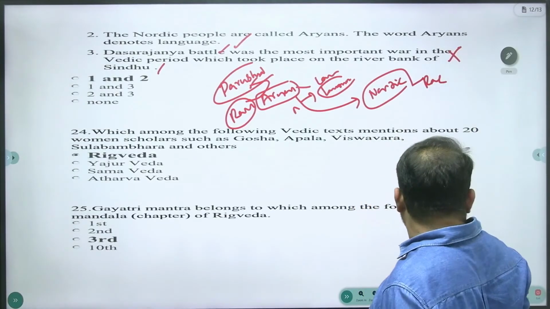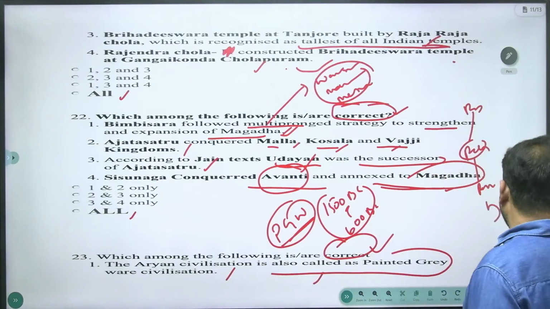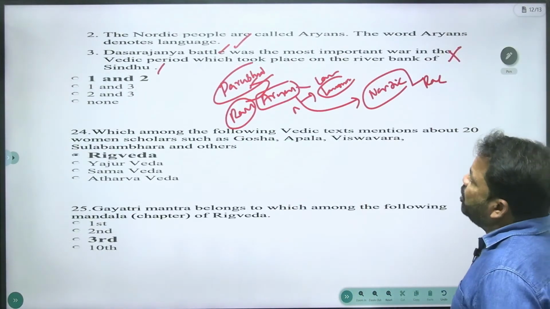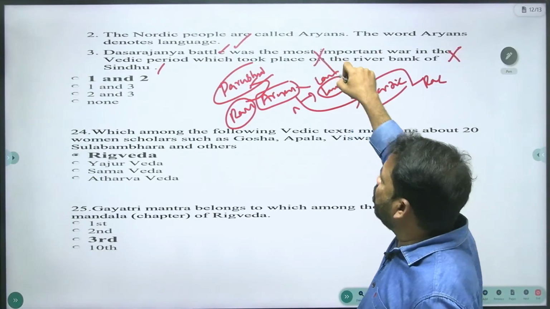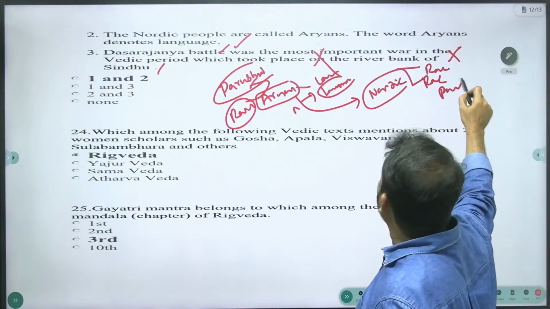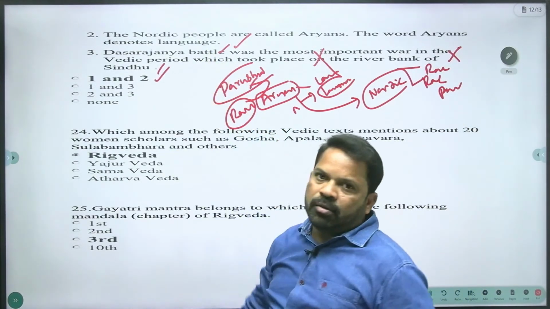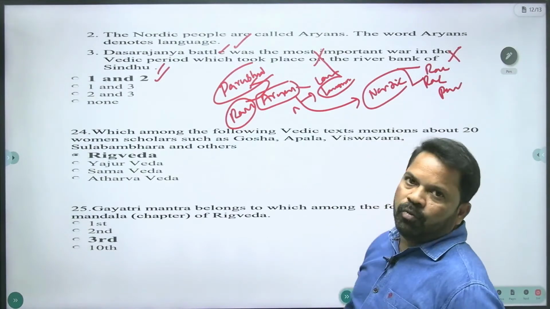What does the question demand? The correct statement. The first statement is correct, the second statement is correct, and the third statement is wrong. It took place on the river bank of Ravi, or Parushini. Yes, 1 and 2 are right. Your answer is A. A for apple, 1 and 2.